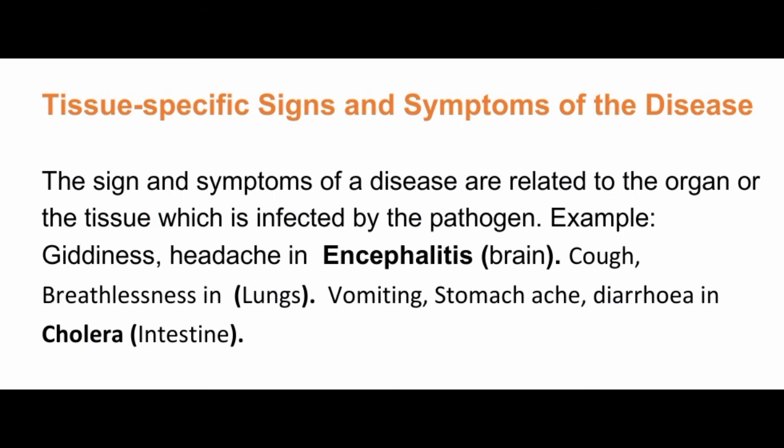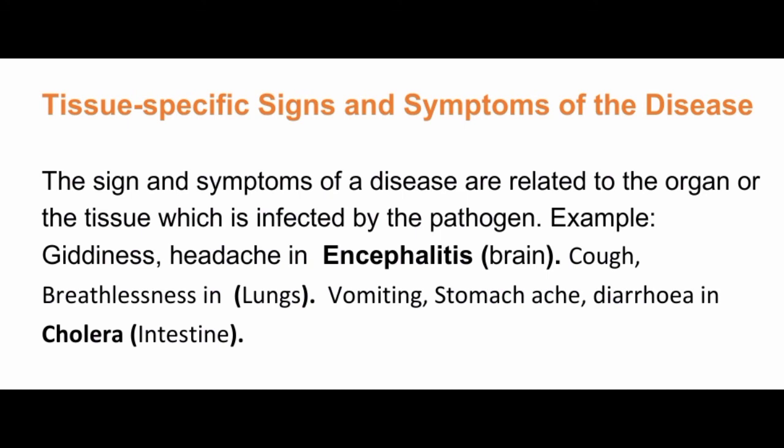And a pathogen affecting the lungs, like in tuberculosis, causes cough, pain in the chest, breathlessness and damage to lung tissue. Here the particular organ or tissue is targeted. So these are related to the organ or tissue in which the pathogen enters or infects, right?